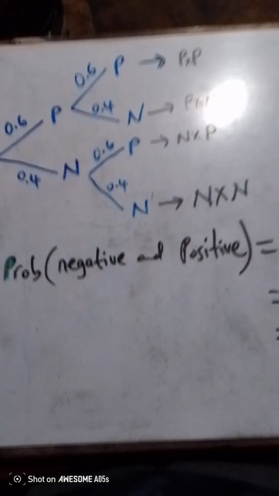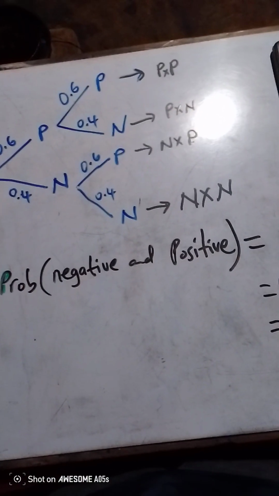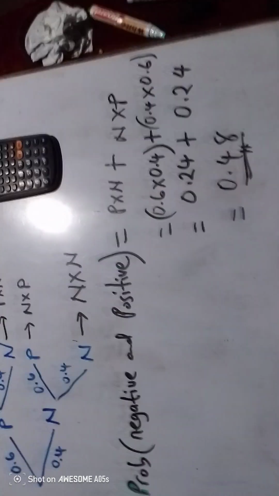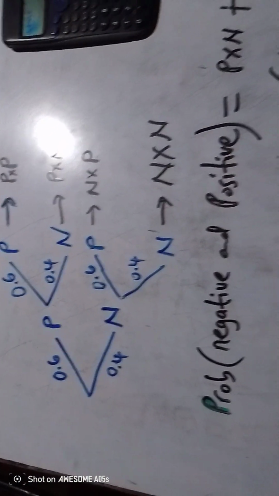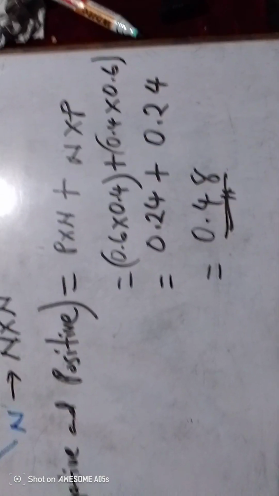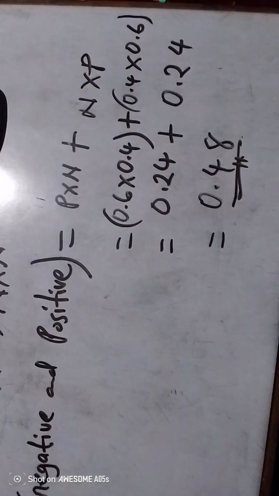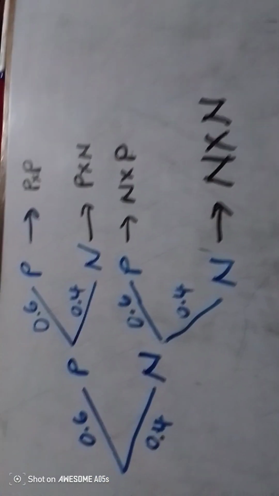So that is for the first one, which is saying the probability that one is positive and the other one is negative. That's how we started, and that's how we have finished. Okay, we now go to the next question.